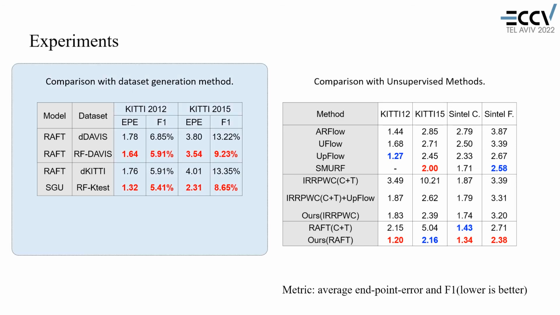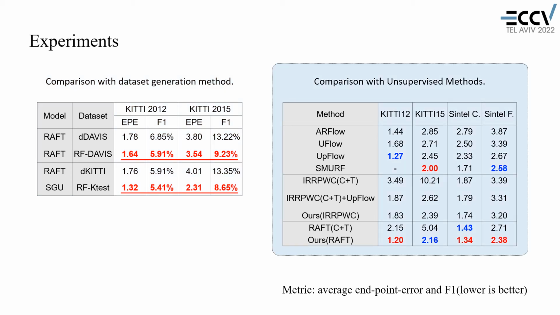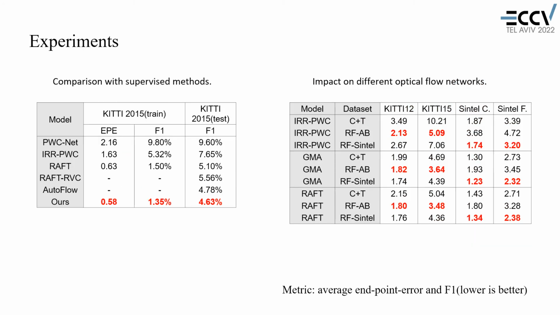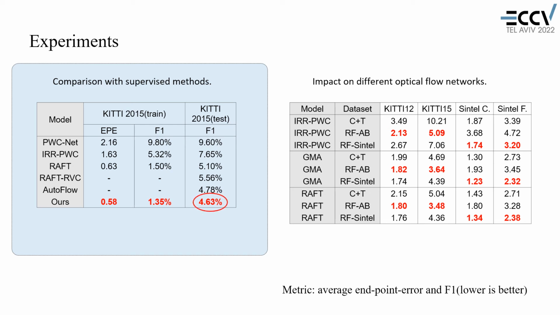Here shows our experiments. We compare our method with previous dataset generation method depth-stillation. As can be seen, our method outperforms depth-stillation, which proves the importance of the realism of object motion behavior. Compared with unsupervised optical flow methods, our RealFlow can also achieve superior results. For comparison with supervised methods, we use KITTI 2015 training set to fine-tune RAFT model that is pre-trained by our method. As a result, our method achieves state-of-the-art performance on KITTI 2015 test benchmark.